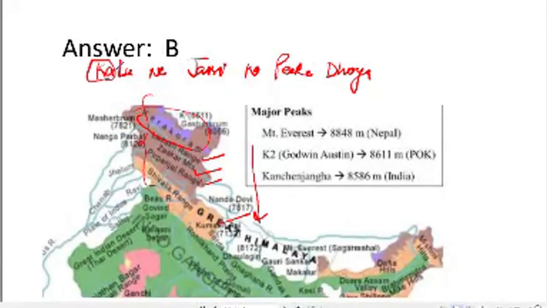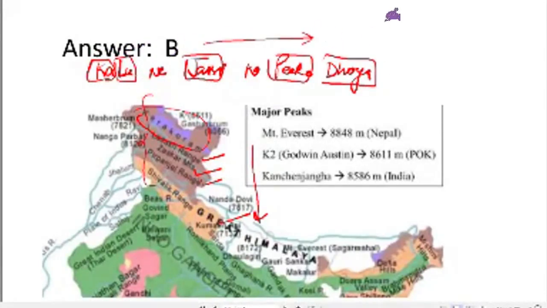That is Karakoram, Ladakh, Zaskar, Pir Panjal, Dhauladhar, from north to south. So like this, you can also make an acronym for your own suitability.